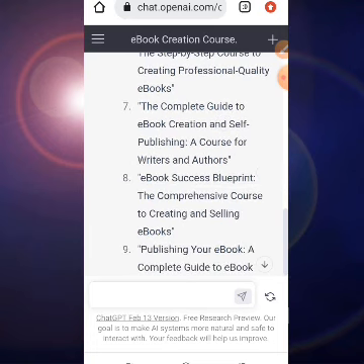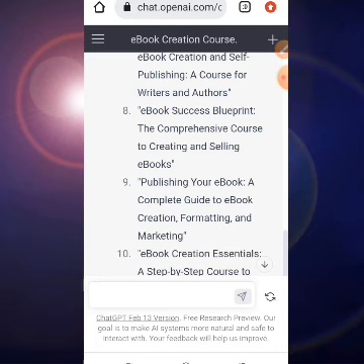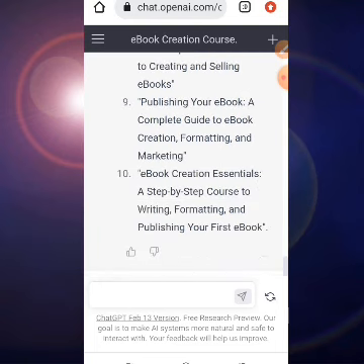Look at number 7: The complete guide to ebook creation and self-publishing, a course for writers and authors. 8: Ebook success blueprint, the comprehensive course to creating and selling ebooks. Then 9: Publishing your ebook, the complete guide to ebook creation, formatting, and marketing. Then 10: Ebook creation essentials, a step-by-step course to writing, formatting, and publishing your first ebook.